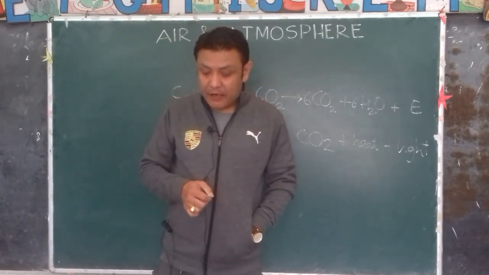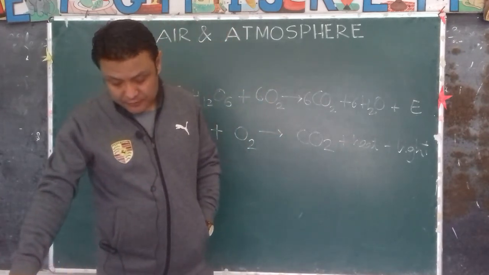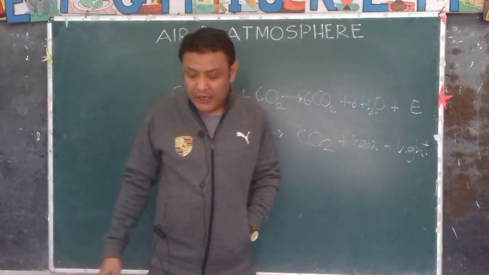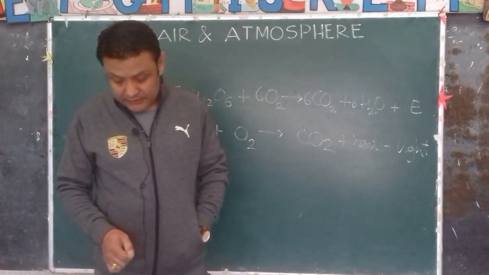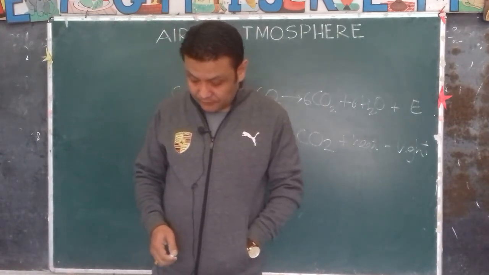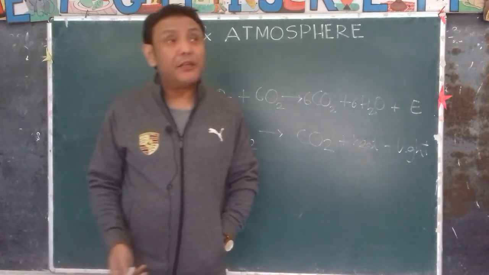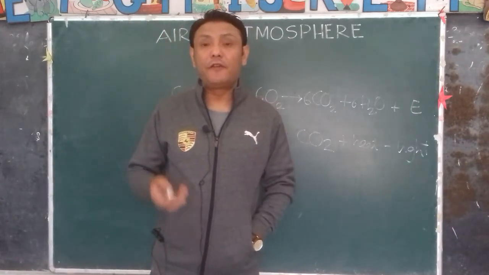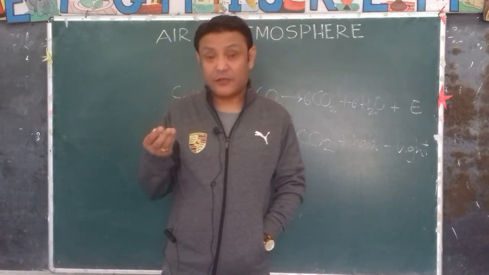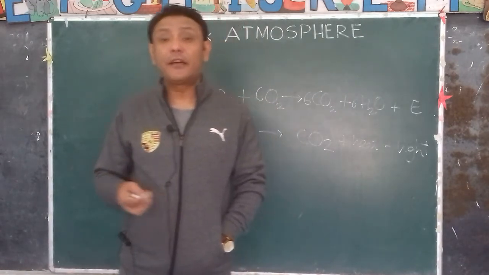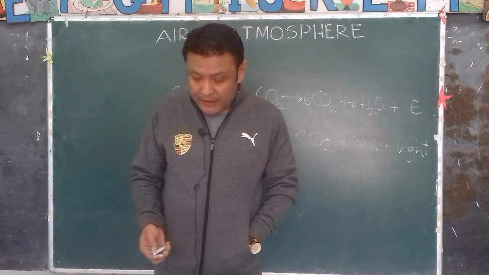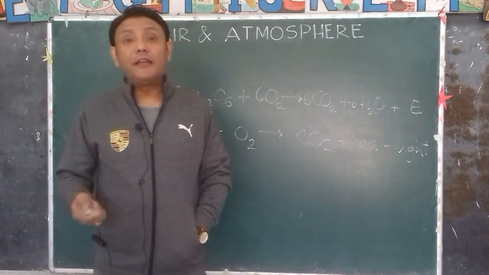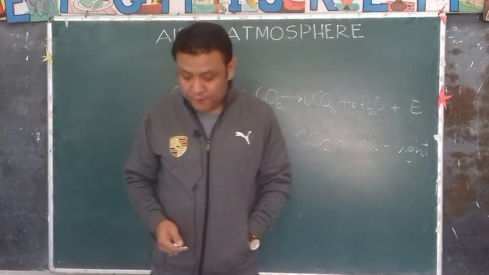Okay. Now, as we continue with the uses of oxygen, another use of oxygen is in the manufacture of chemicals. It is used in the manufacture of nitric acid, sulfuric acid and various other chemicals in the chemical industry. And the last one is, it is used as a rocket propellant.